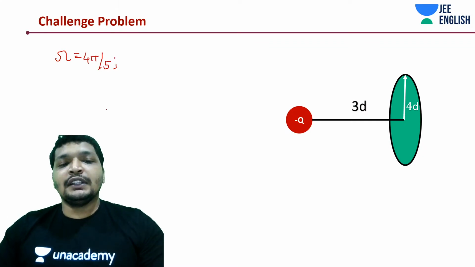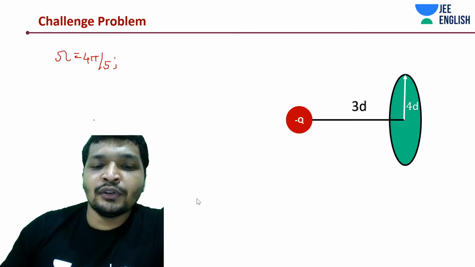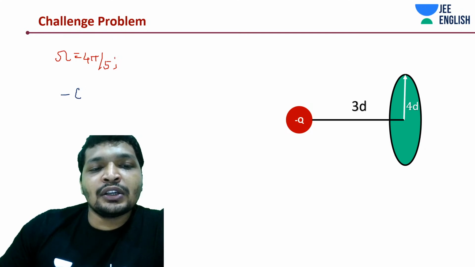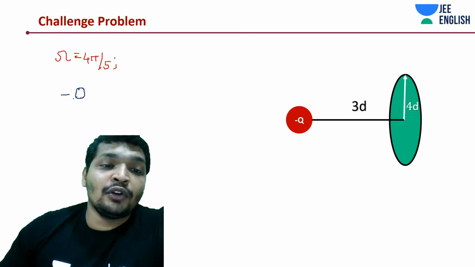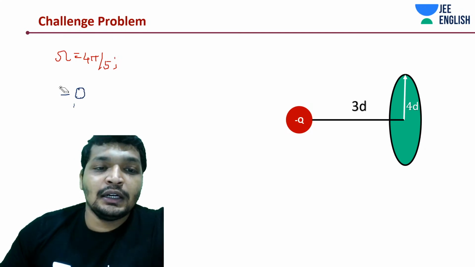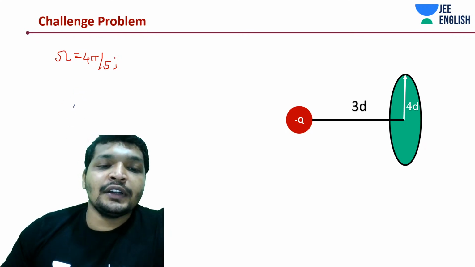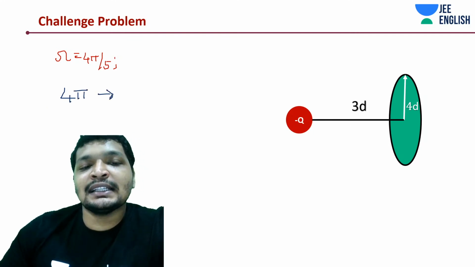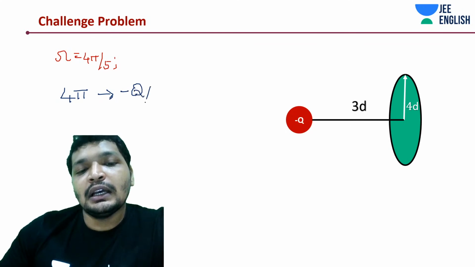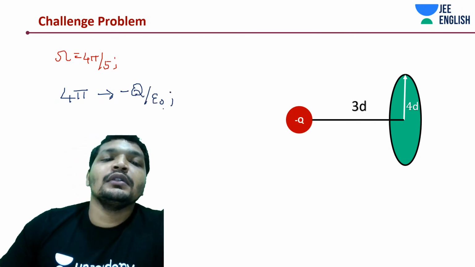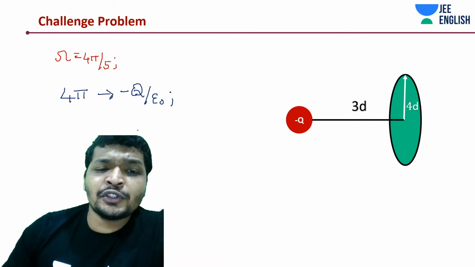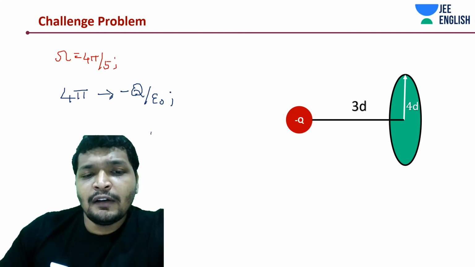Now let's come to that part where we correlate things. Let's write it the other way around, otherwise it will be a little confusing. Through 4 pi, how much flux is entering? In this case, it is entering minus Q by epsilon naught. Then in the case of solid angle 4 pi by 5, how much would it be?